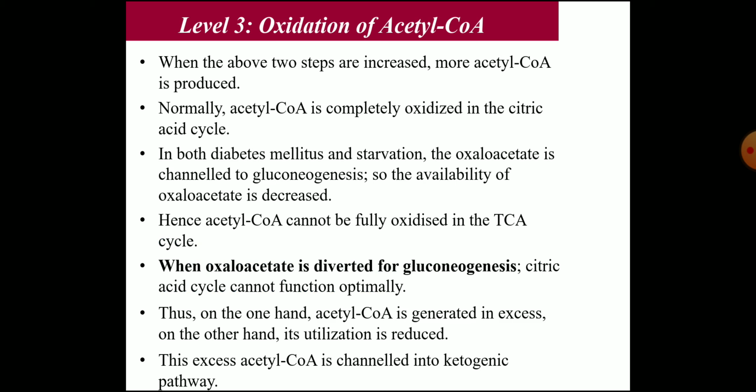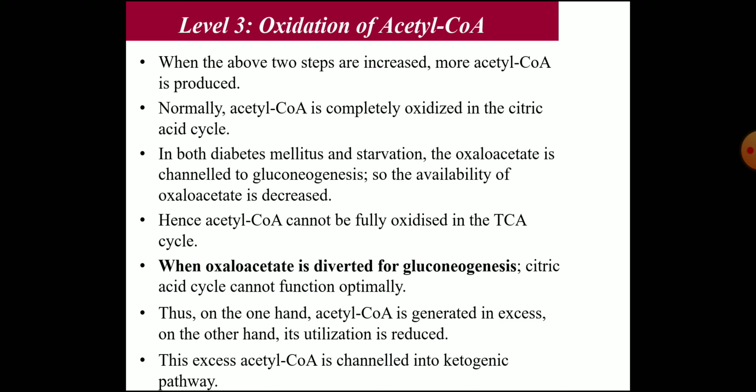Next is the level where the oxidation of acetyl coenzyme A occurs. When the above two steps, that is mobilization and CAT1 entry for beta oxidation, are increased, more acetyl coenzyme A is produced. Normally acetyl coenzyme A is completely oxidized in the citric acid cycle. In both diabetes mellitus and starvation, the oxaloacetate is channeled to gluconeogenesis. So the availability of oxaloacetate is decreased.